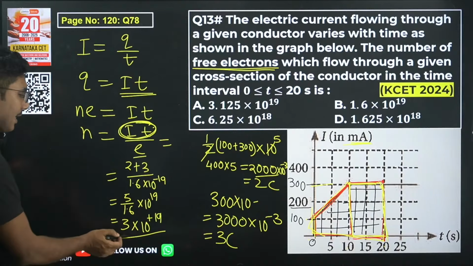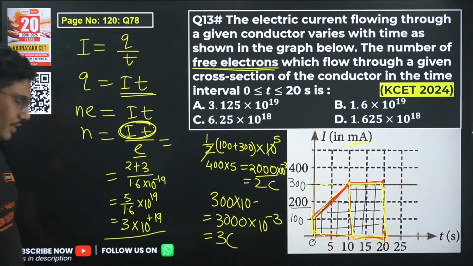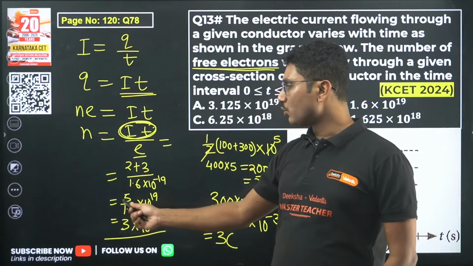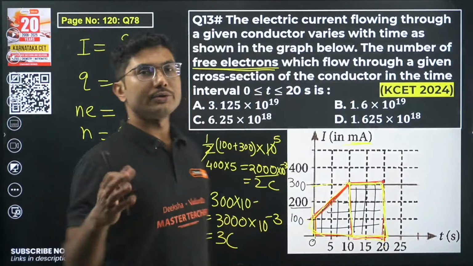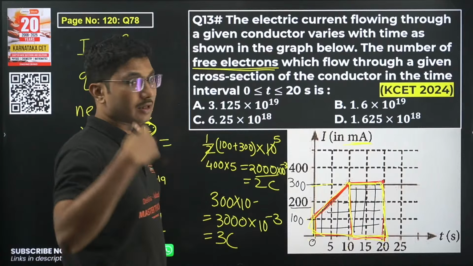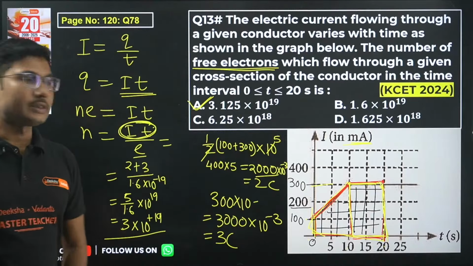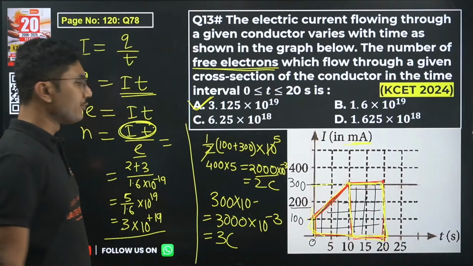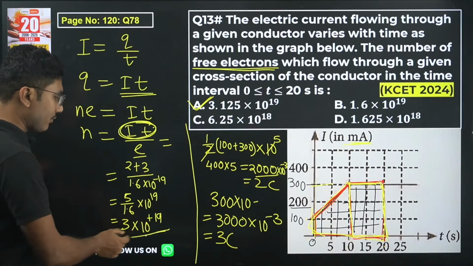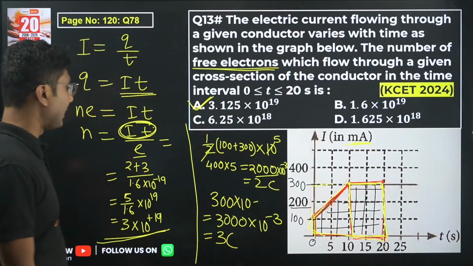Now how did I arrive at this as 3? 5 by 2 is 2.5. Here we have less than 2, so less than 2 means it will be closer to 3. So this is how you develop your approximation skills. Developing approximation skills is also very, very important. Stop using your calculator for every small calculation. So the correct answer is 3.125 into 10 to the power of 19.